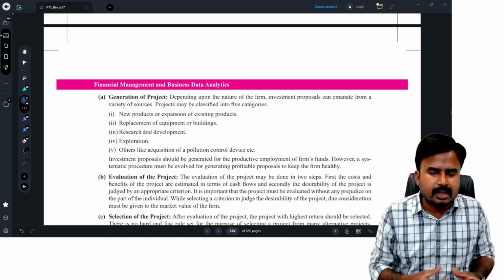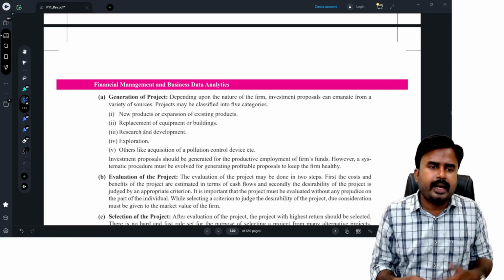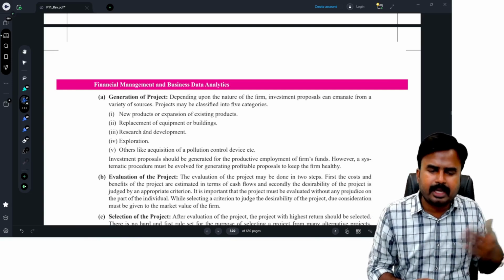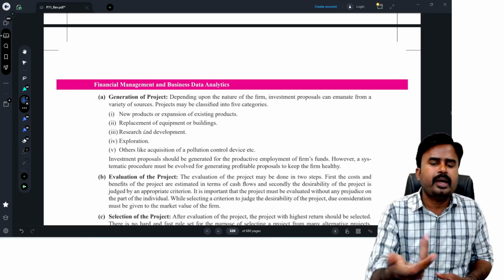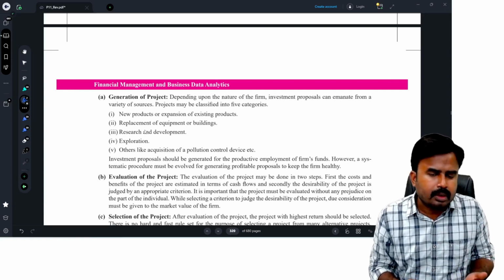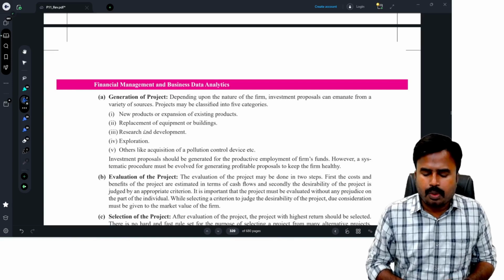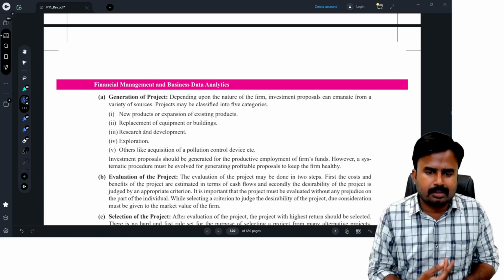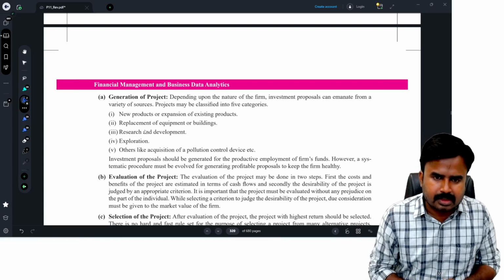I'm manufacturing cars, I may enter into another sector of business. I may enter into the insurance business, or the banking business, or manufacturing of computers, like that. Or I may enter into the software sector, or the iron and steel business, like that.